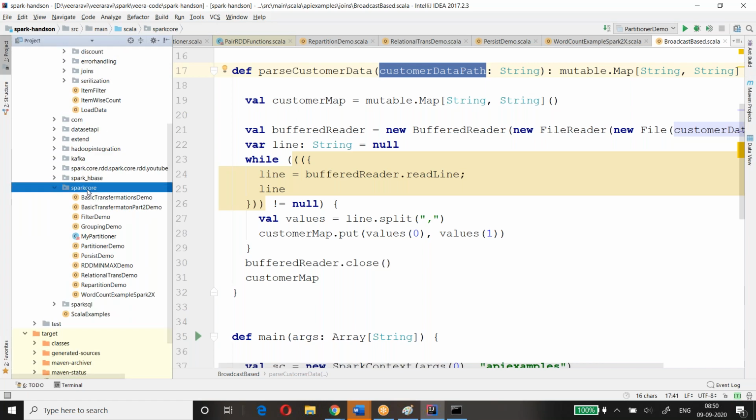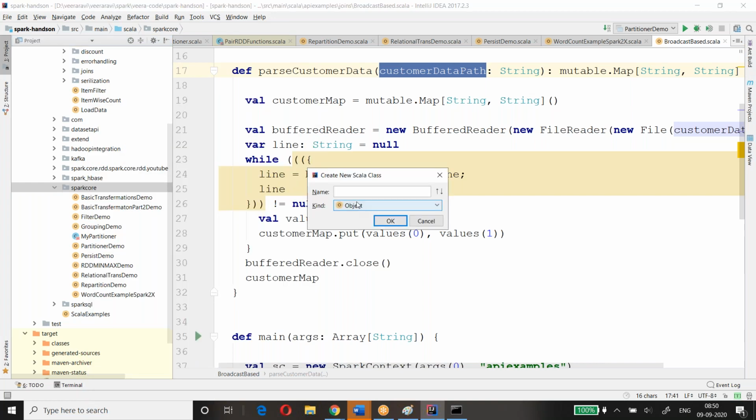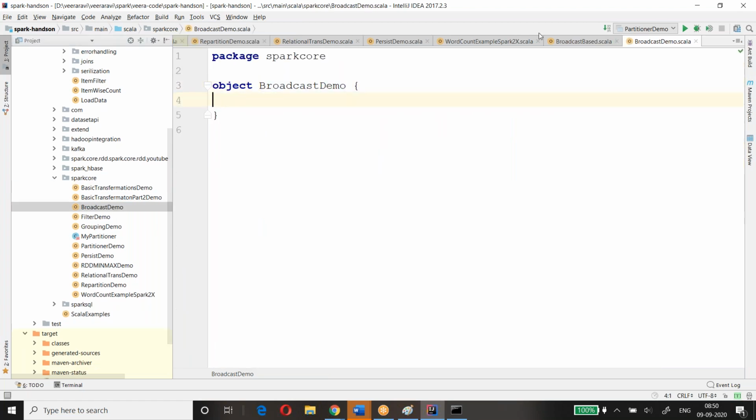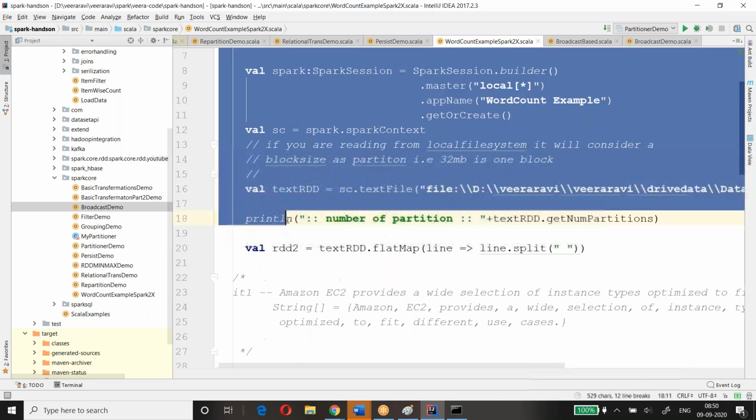Actually, it's taking time to type. Let me copy this common piece. I need this word count program, that's the reason I'm copying all this piece.